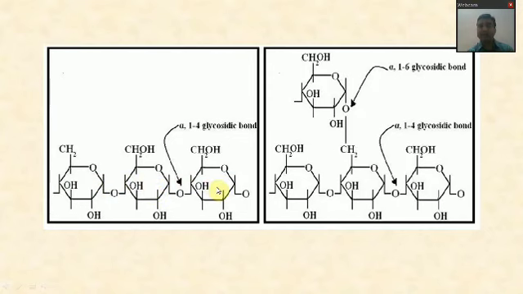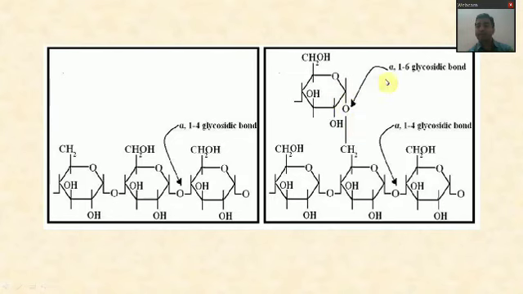Whereas when the enzyme glucosyl 4,6 transferase acts, it will first cut the 5 to 8 glucose residues from the linear chain, and then attach them to the carbon 1.